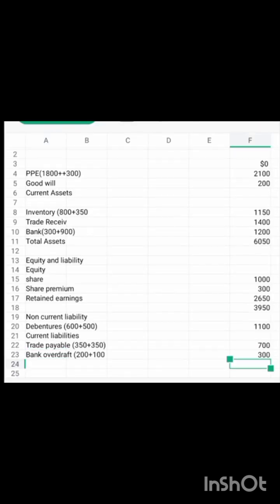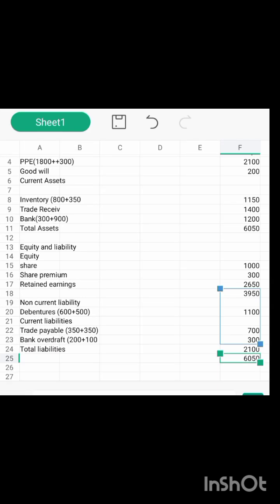So if we add the three together, that should be 2,1. Total liabilities is non-current liability and then current liability. So if we add it together, 1,1 plus 700 plus 2,1, that will give us 3,2. Non-current liability plus current liability gives us 050. As you can see, the account is balanced. So that is the solution to the question. Thank you.